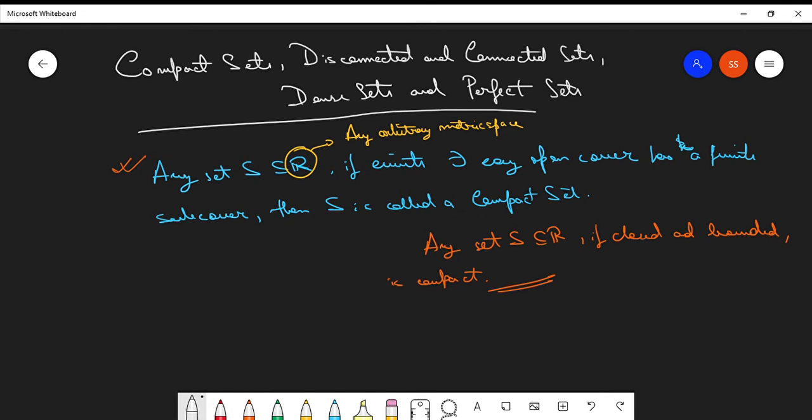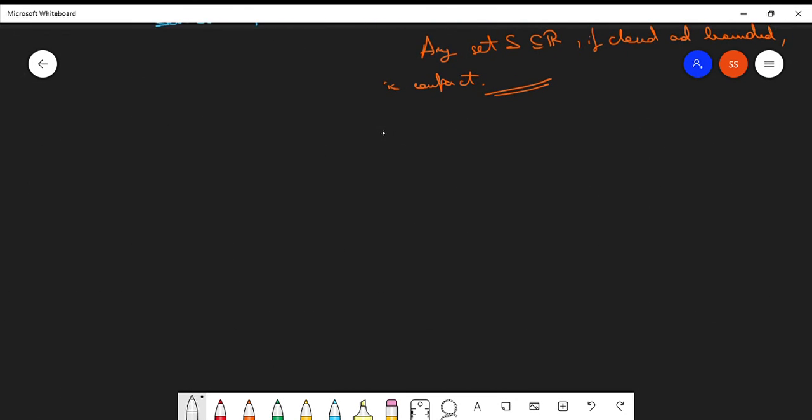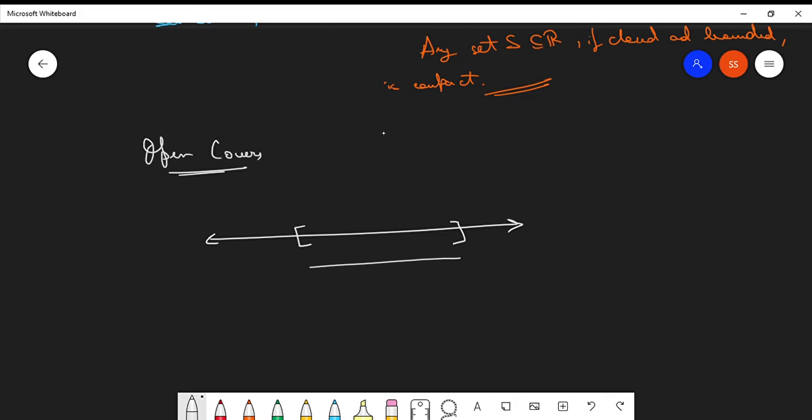Let's see a few examples to understand. First, let us discuss what an open cover is. Easy to understand. Suppose you have a set. Let us represent this on a number line. Suppose you have a set S, and you have a family of sets which are like this. Suppose this is one set, this is one set, this is one set. In this way, you form the intervals.